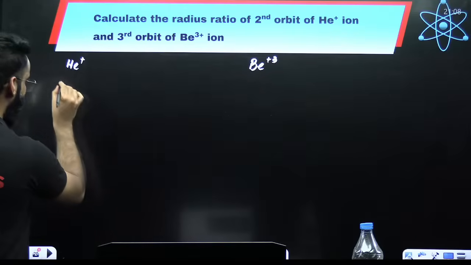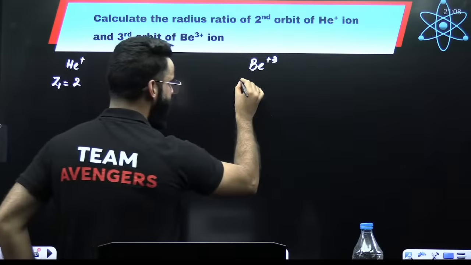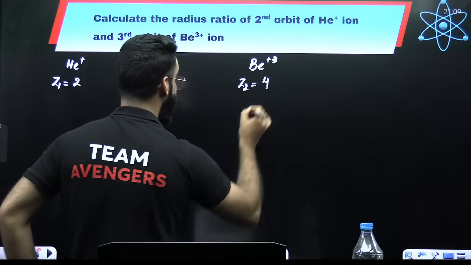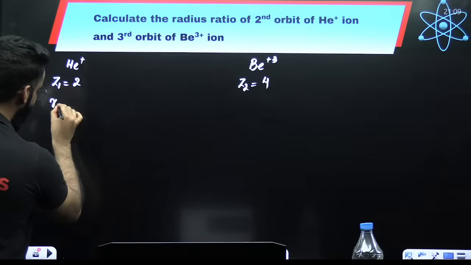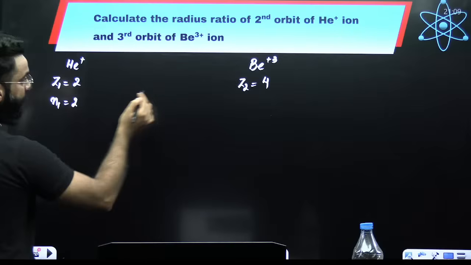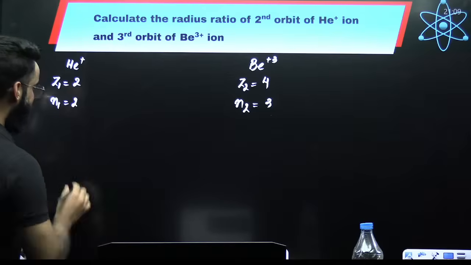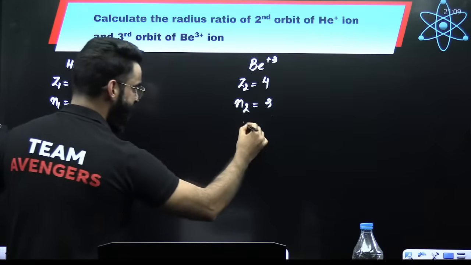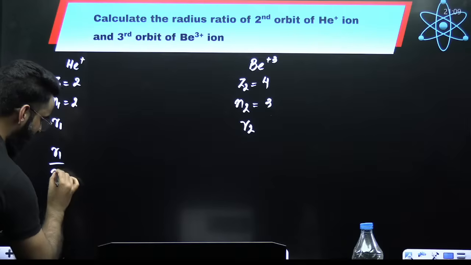Okay. Now, first of all, what is the atomic number of helium? Hydrogen, helium. Atomic number 2. Lithium, beryllium. Atomic number 4. Now, they are asking about the second orbit of helium. So, second orbit of helium means the orbit number here is 2. And here, the orbit number is 3. Perfect. Let the radius here be R1 and the radius here be R2. What we have to calculate is the radius ratio, the value of R1 by R2.